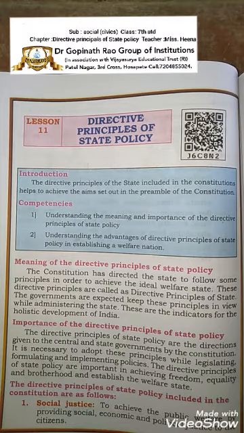First is social justice. To achieve public welfare by providing social, economic and political justice to the citizen. We have the right to live anywhere. We have the right to go in public, irrespective of our caste or our education. We have the right to go anywhere. And we have been given every power to work with anyone.